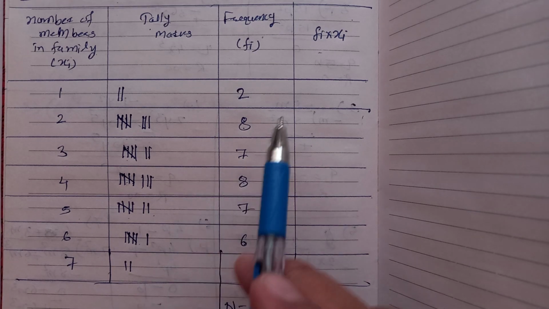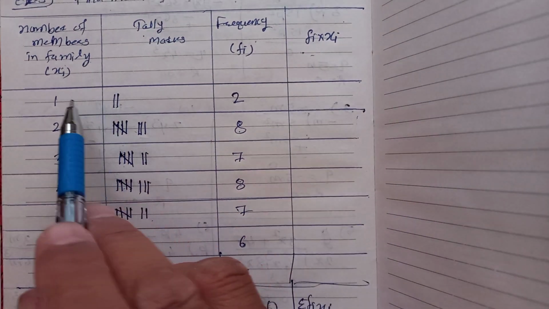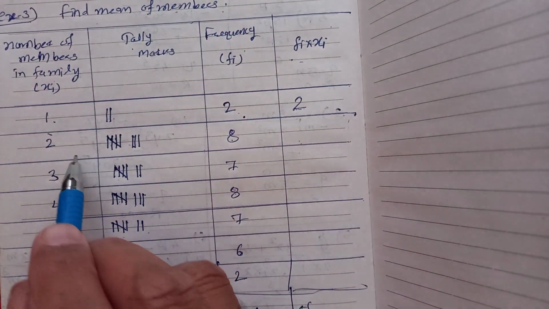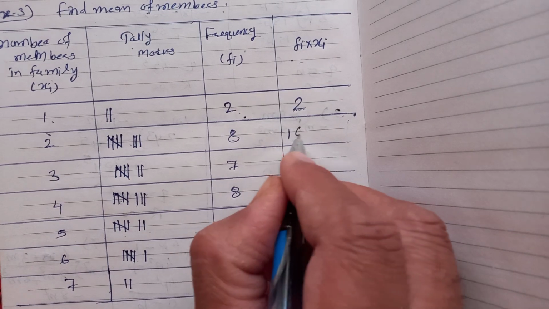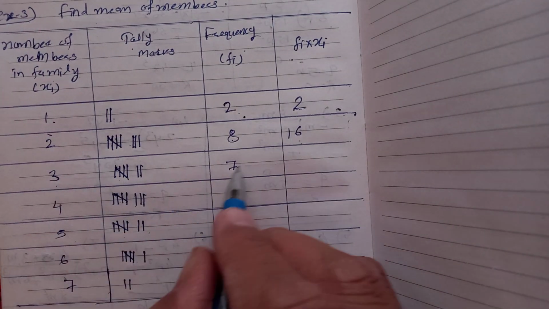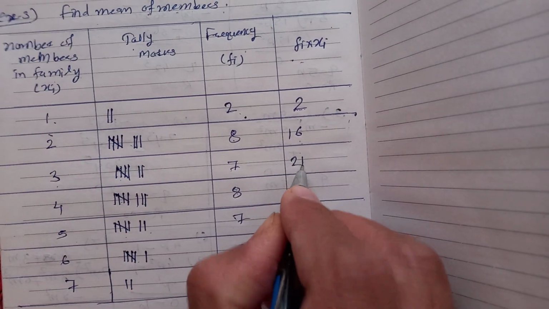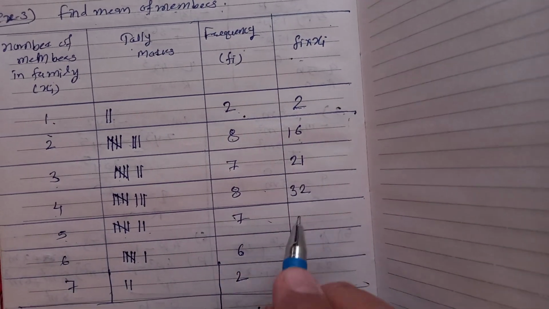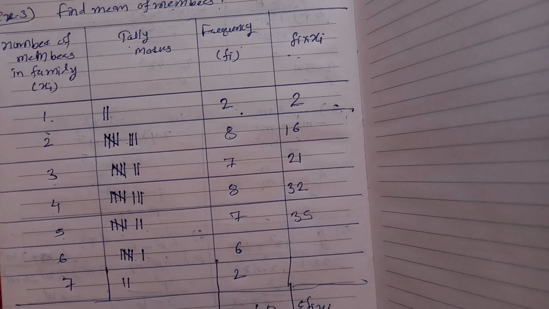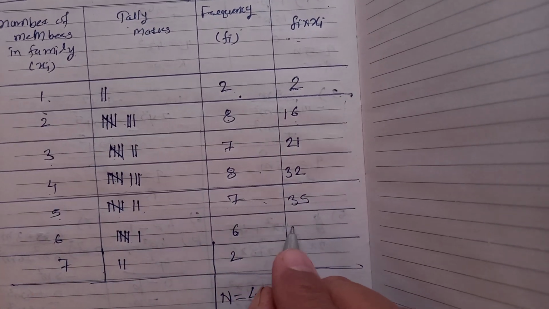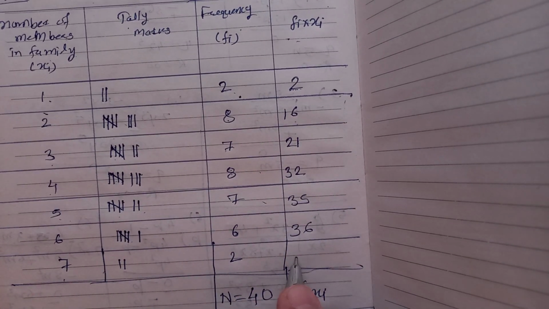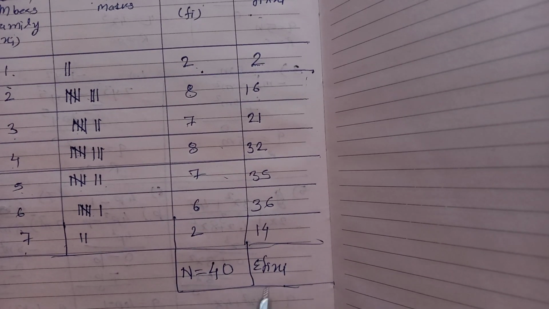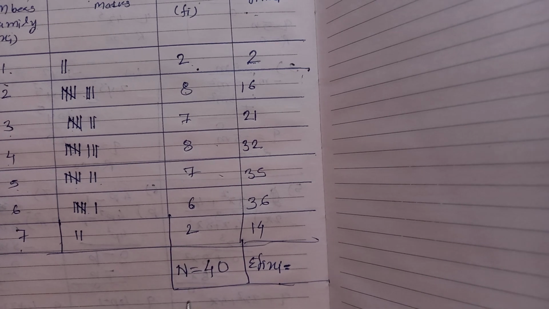Now what do we have to take? fi xi, the product of this and this. So 1 2 is 2. 2 8 is 16. Okay. 3 7 is 21. 4 8 is 32. 5 7 is 35. Then 6 6 is 36. 7 2 is 14. So we found fi xi and we have to take the sum of this, that is the summation of fi xi.